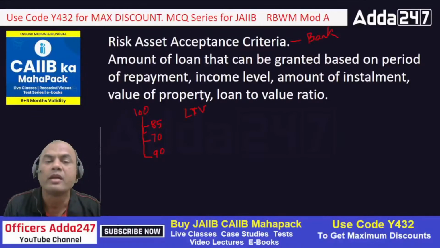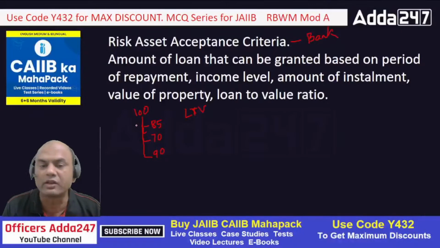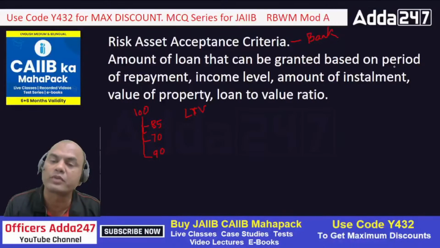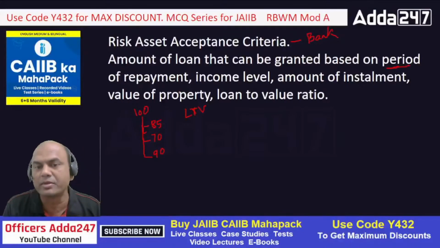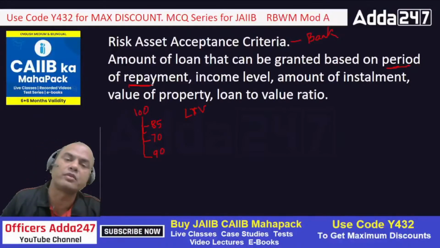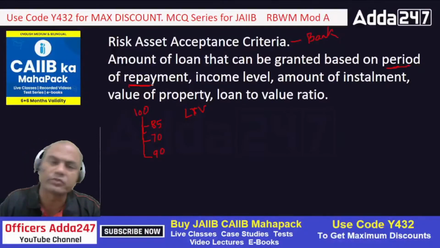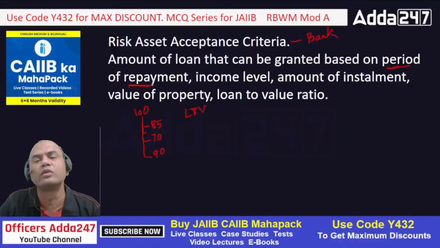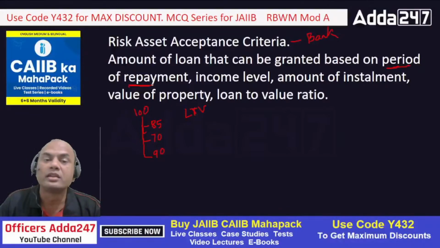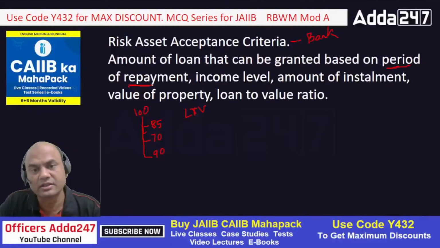Then the amount of loan that can be granted is based on the period of repayment, income level, amount of installment, value of the property, and LTV, loan to value ratio. So how much loan can be disbursed or sanctioned to that person? It depends on the period of repayment. If the loan is for 10 years, then you can definitely sanction a higher amount of loan. If the period of repayment is 20 years, then the loan amount will be slightly lower because the duration increases, so the risk increases.